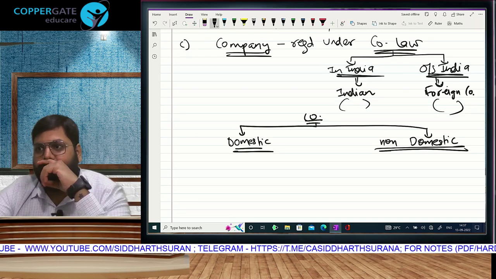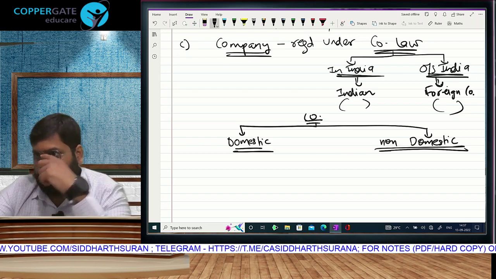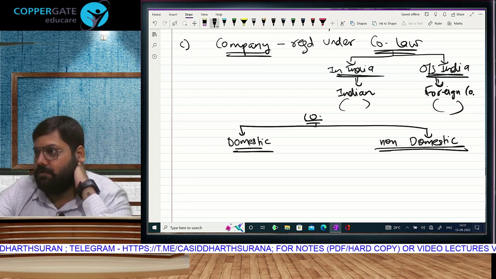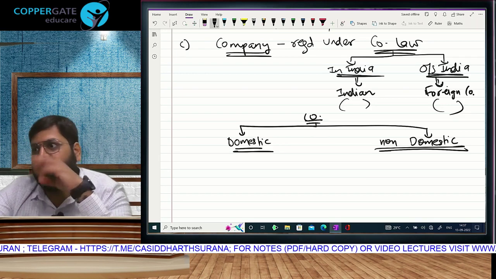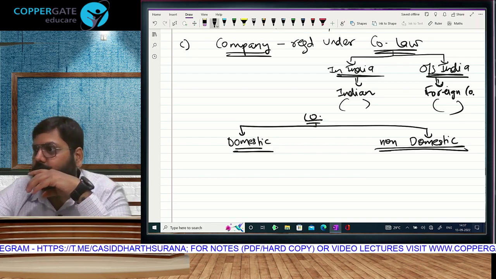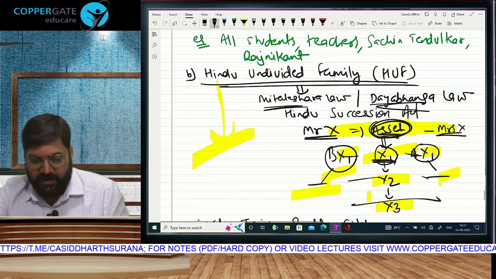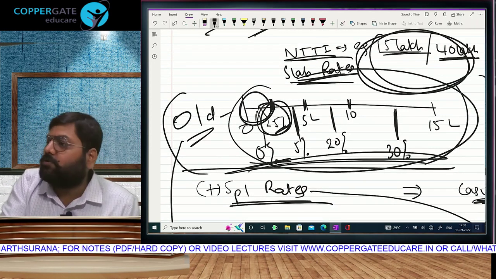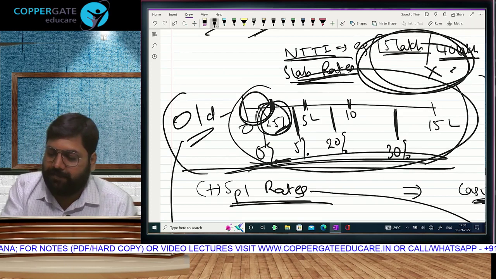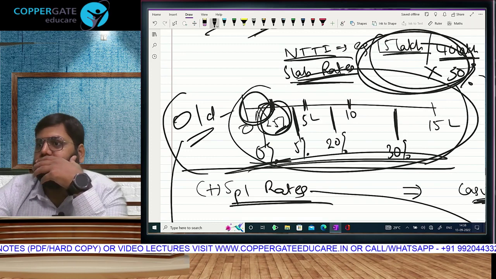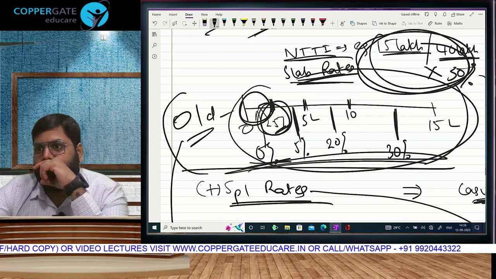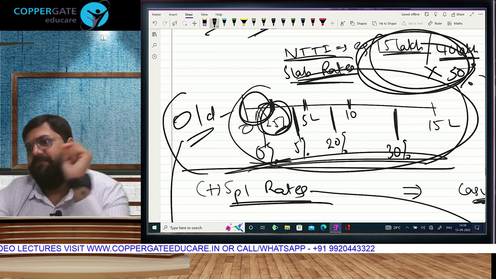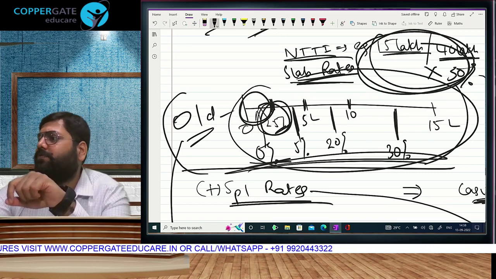In India, the tax rate is a slab rate system. But for companies, there is no system called slab. I'm not teaching you, I'm telling you. Teaching will come when the time comes, not now. Companies don't get slabs. A company's income does not get divided like this. For a company, you directly take the total income and apply a tax rate of 30%. No basic exemption. No slabs. Every rupee will be taxable at a flat rate of 30%.